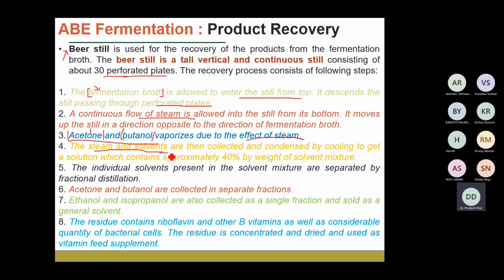Initially it started with a fermentation based process, because the method for chemical synthesis was not there, and then it slowly shifted to chemical synthesis using petroleum feedstock.